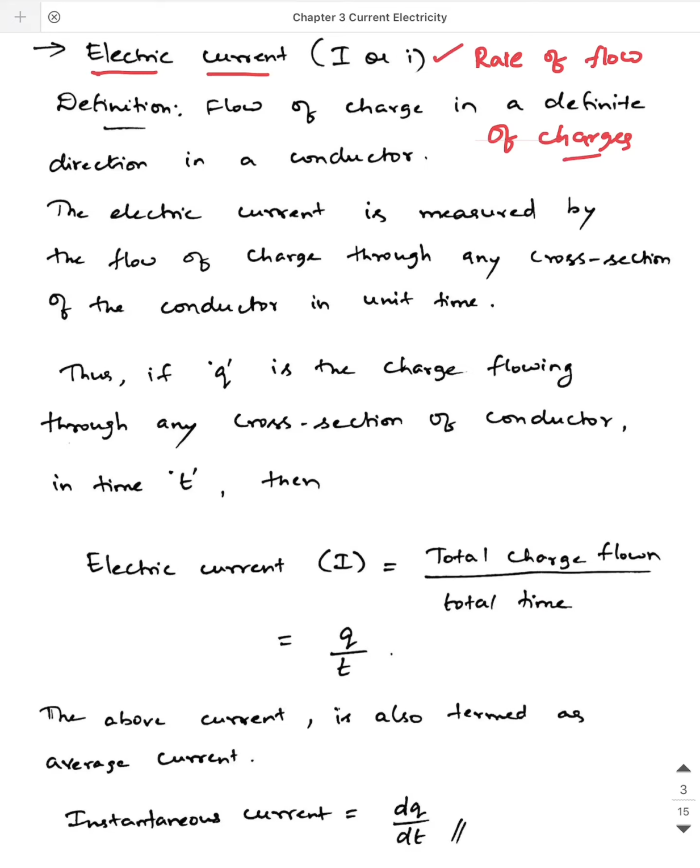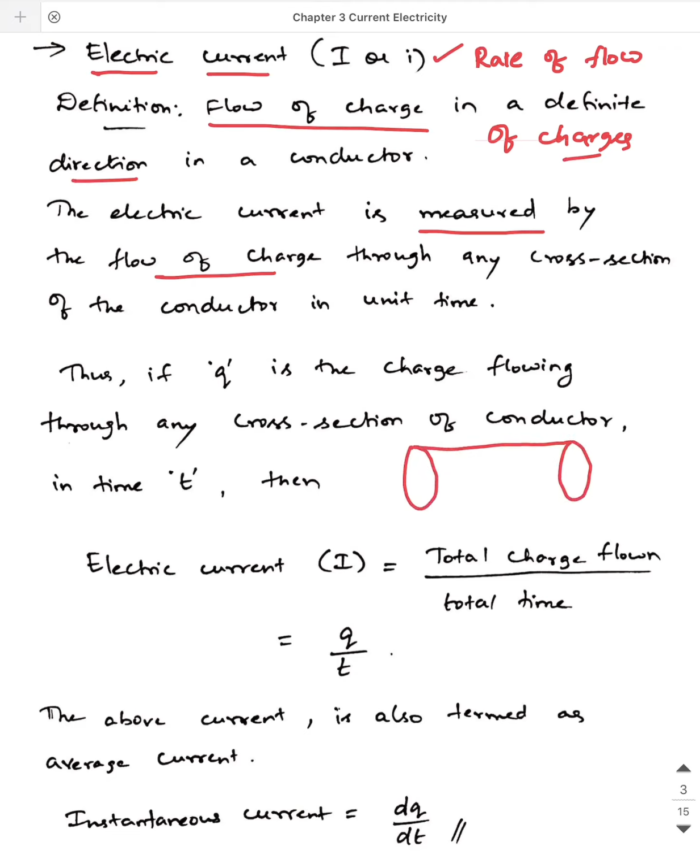Now, the definition is like this: flow of charge in a conductor in a definite direction. So flow of charge in a conductor in a definite direction is also called electric current. Or we can state it like this also: the electric current is also measured. Here we are not talking about the instrument. The electric current is measured theoretically by the flow of charge through any cross section of the conductor in unit time. So if you observe, it is something similar to water flow.